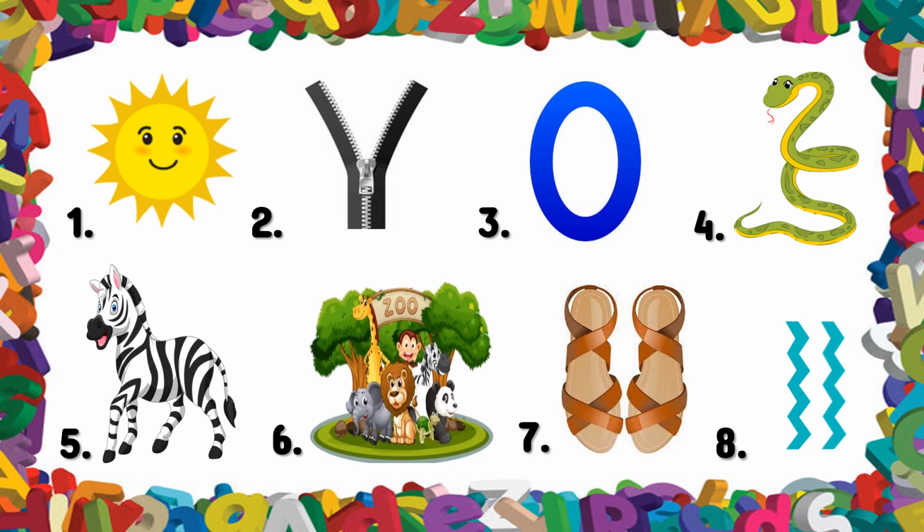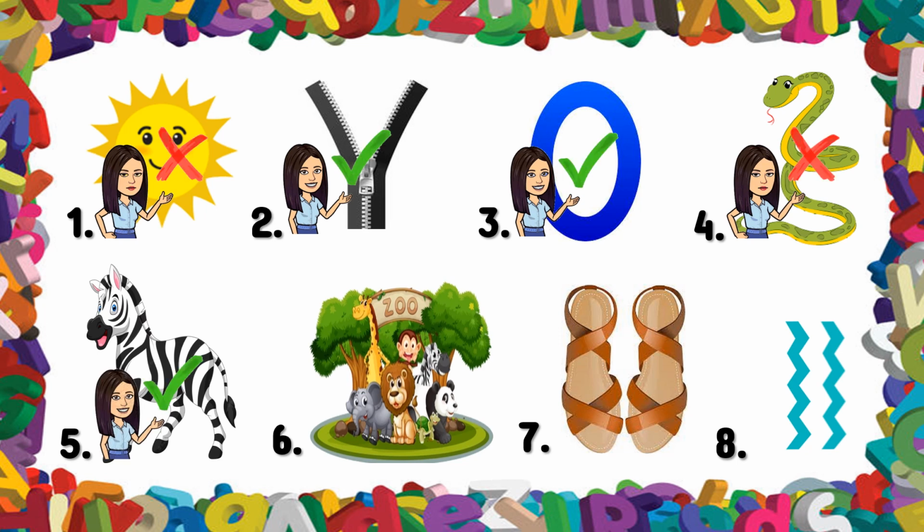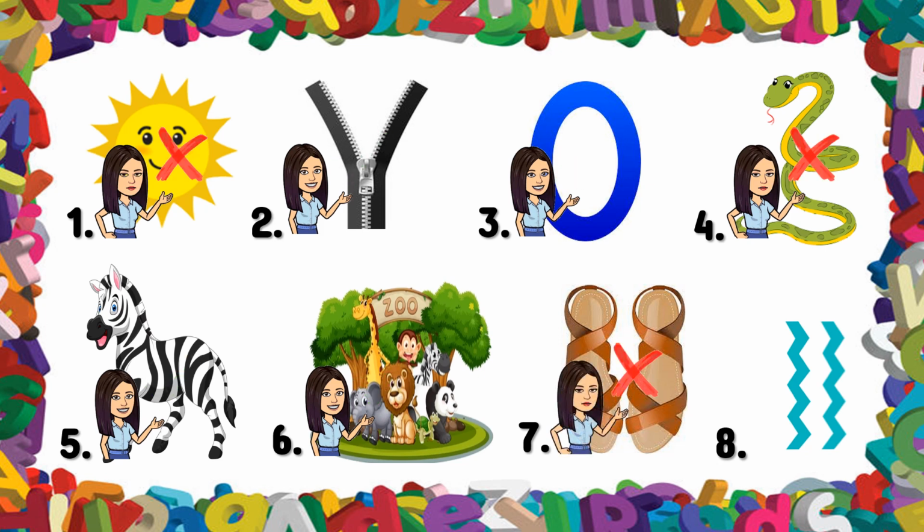Let's check your answers. 1. Sun. Cross. 2. Zipper. Check. 3. Zero. Check. 4. Snake. Cross mark. 5. Zebra. Check mark. 6. Zoo. Check. 7. Sandals. Cross mark. 8. Zigzag. Check.